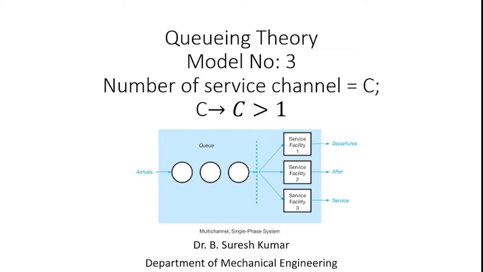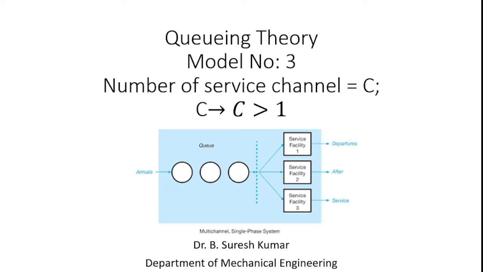Good day to all. Today our topic is queuing theory. In queuing theory, we can discuss model number 3. In the previous video, we discussed model number 2. In that model number 2, we considered only one service channel and n number of customers. In model number 3, the number of service channels should be greater than 1.